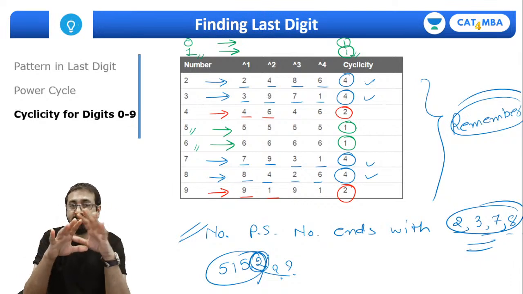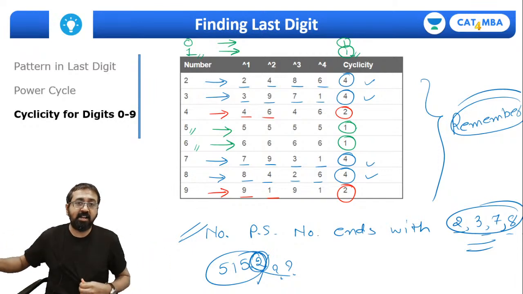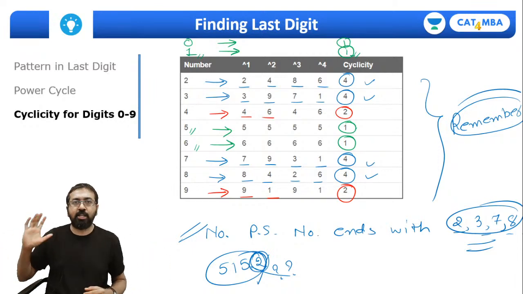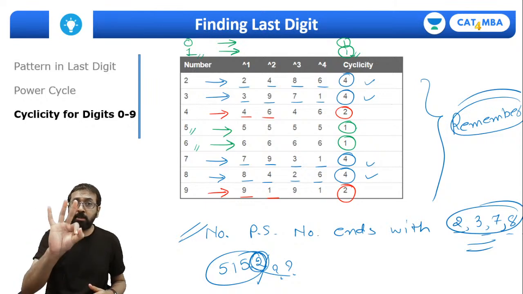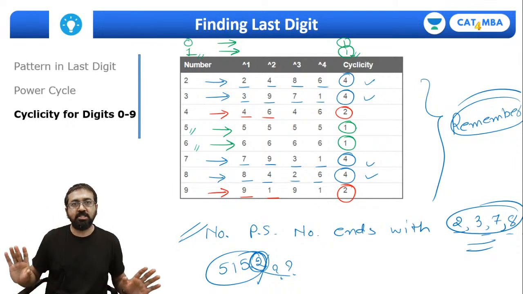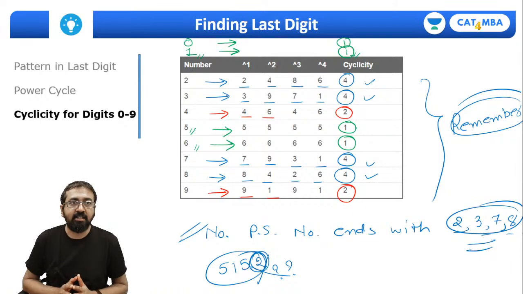Right, and that's why we need not solve all the questions in the CAT exam, or for that matter any other entrance exam. We need to pick the right questions. If I throw 5 questions of number system in front of you, you should be able to solve 3 questions out of that, and your job is done. You can say you will fall in that 99 plus percentile category if you are able to do it, right?